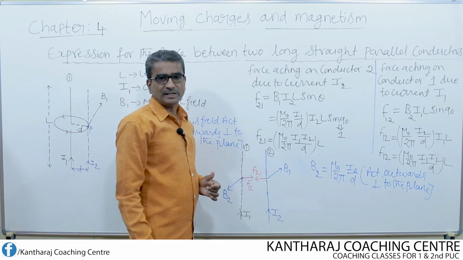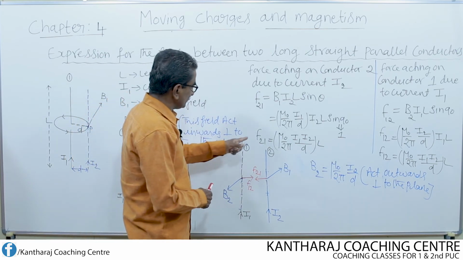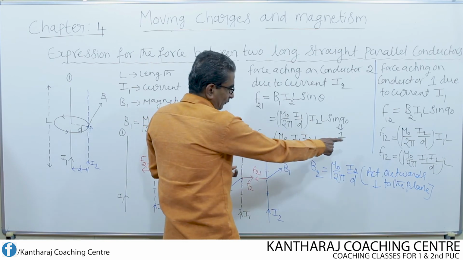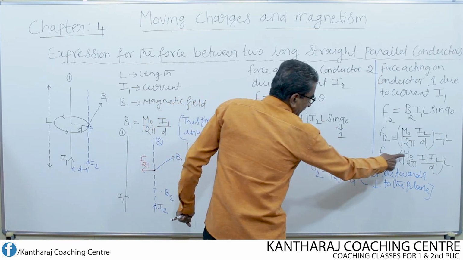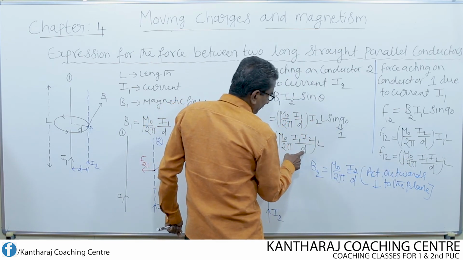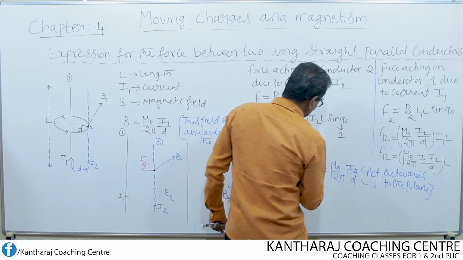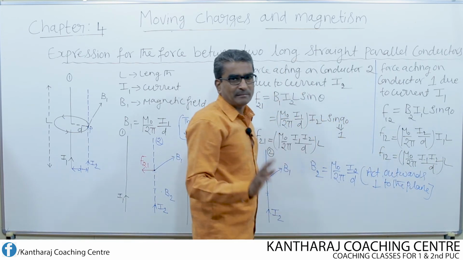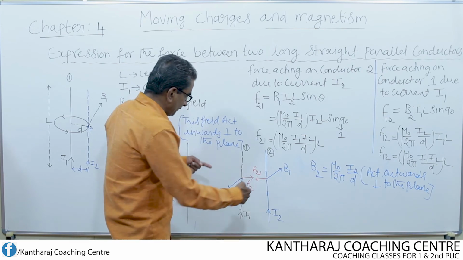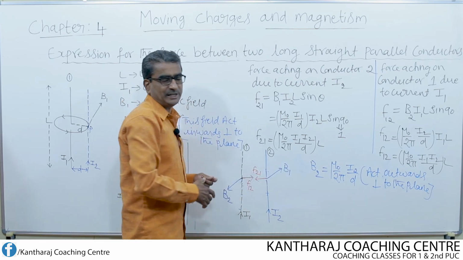The magnitude of the force is the same. You check F21 and F12: mu naught over 2 pi, mu naught over 2 pi, I1 I2 by d, I1 I2 by d, into L. The magnitude of the force remains the same, but the directions are opposite.